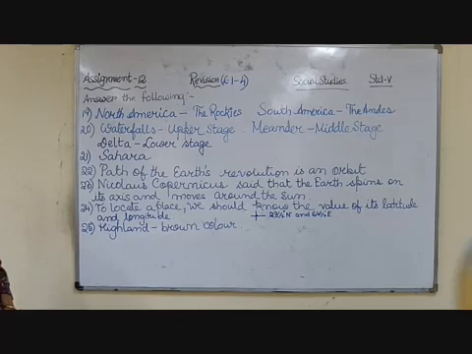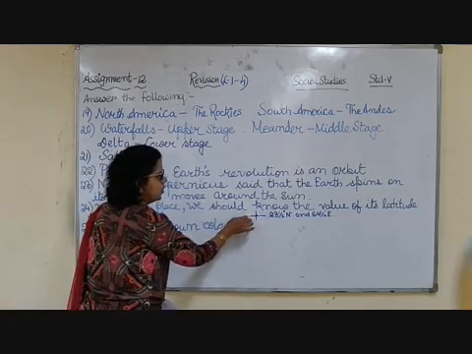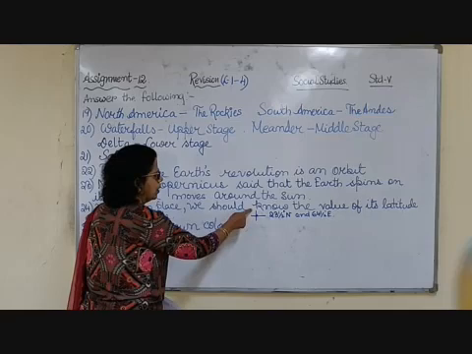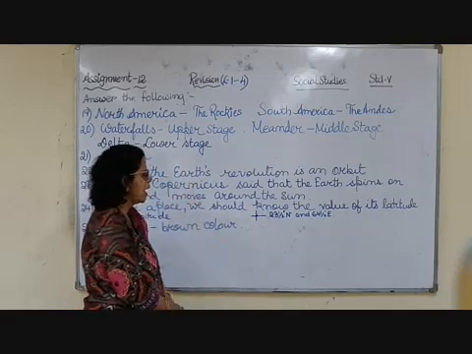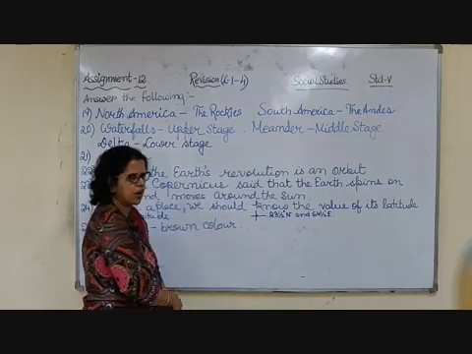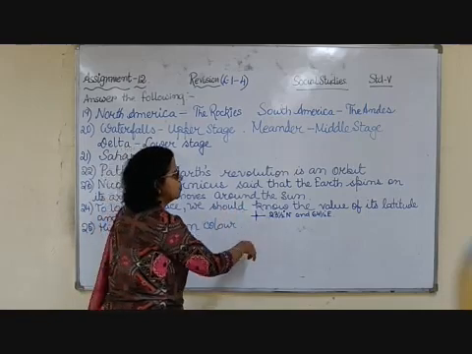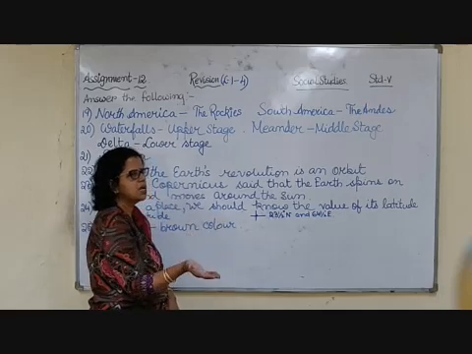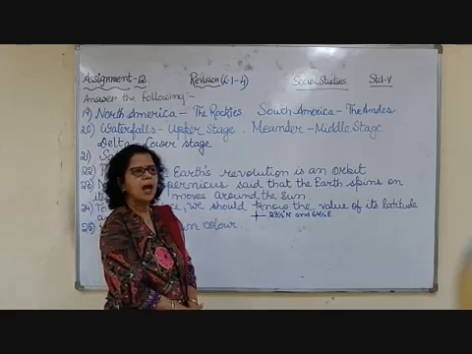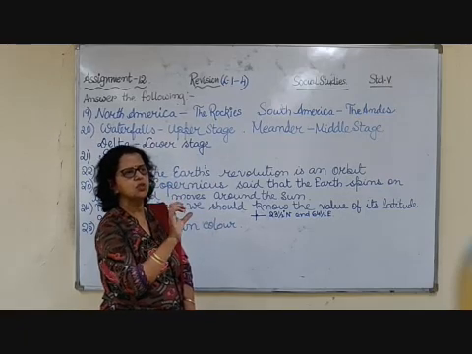Now the 24th question is, what should we know to locate a place? To locate a place, we should know the value of its latitude and longitude. Suppose there is one place here where you have the grid. I have told you that when the meridians and parallels cross each other at right angles, that is the grid. And suppose this is the place we have to locate, any place in the world, and then you see the map, you will see maybe it is written some degrees in north and south, and some degrees in east and west. Children, you can look at the back of your atlas. The places are mentioned there with their latitudes and longitudes.